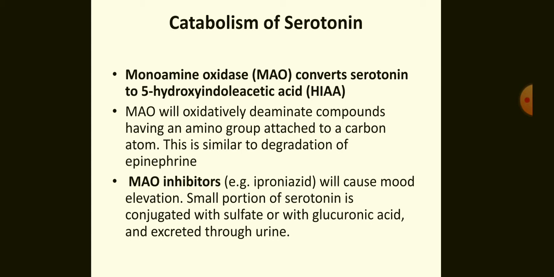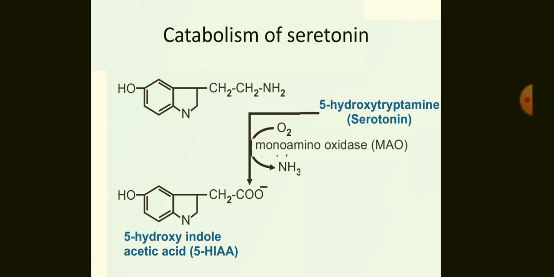So here are the chemical alterations in the structure of serotonin during its metabolism. Serotonin, that is 5-hydroxytryptamine, is added with oxygen by MAO and gets converted into 5-hydroxyindole acetic acid. This is the only reaction in converting serotonin into hydroxyindole acetic acid.